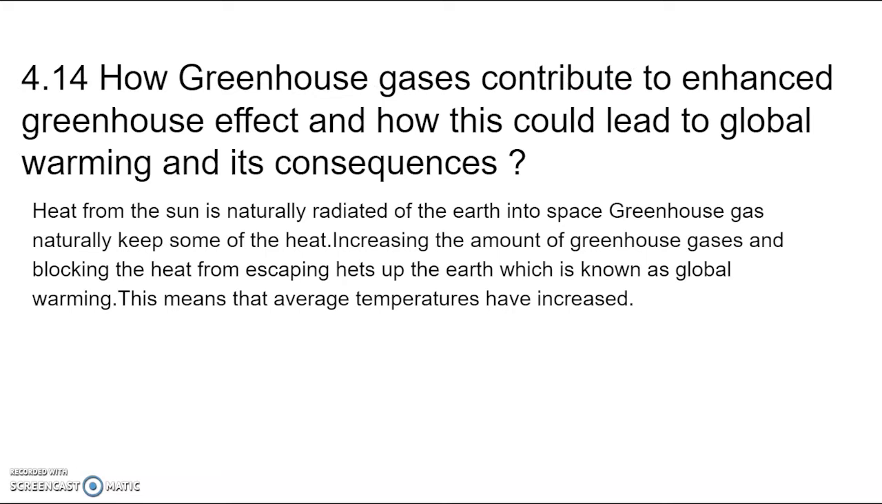How greenhouse gases contribute to the enhanced greenhouse effect, how this could lead to global warming, and its consequences. Heat from the sun is naturally radiated off the Earth into space. Greenhouse gases naturally keep some of the heat. Increasing the amount of greenhouse gases blocks the heat from escaping and heats up the Earth, which is known as global warming. This means that average temperatures have increased.